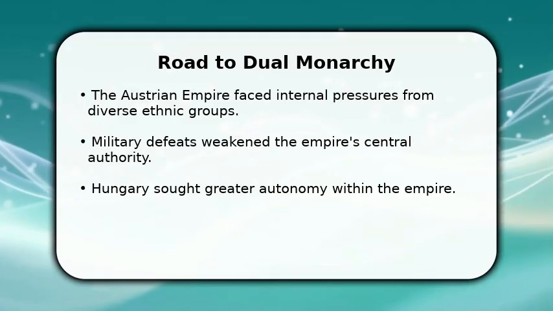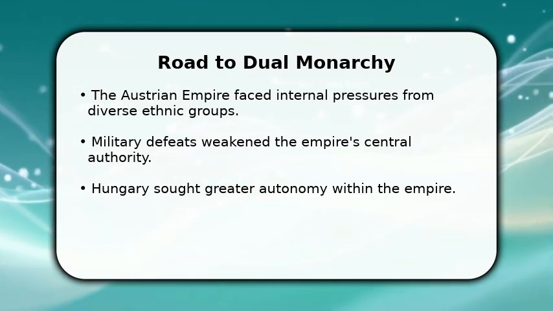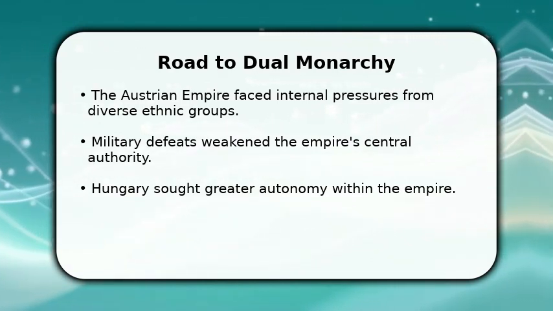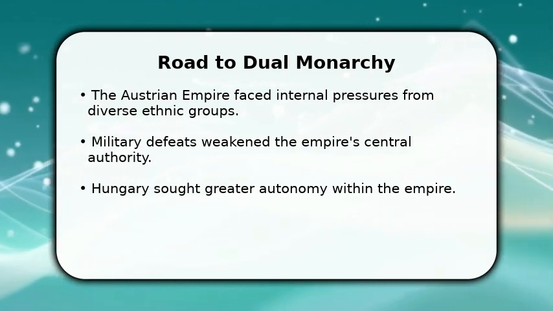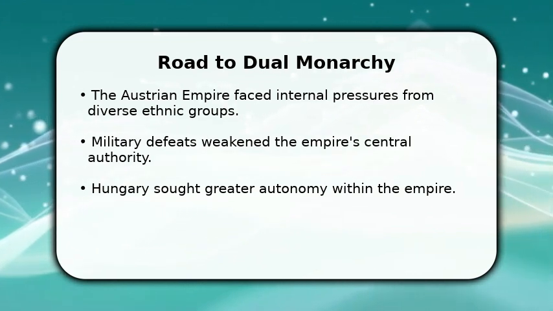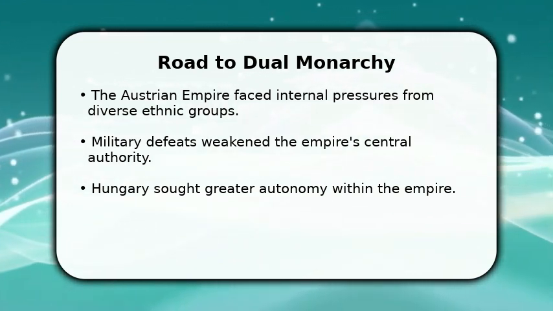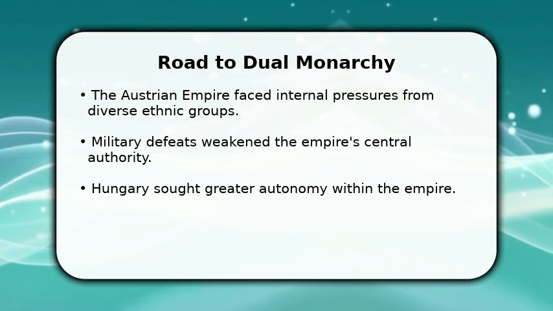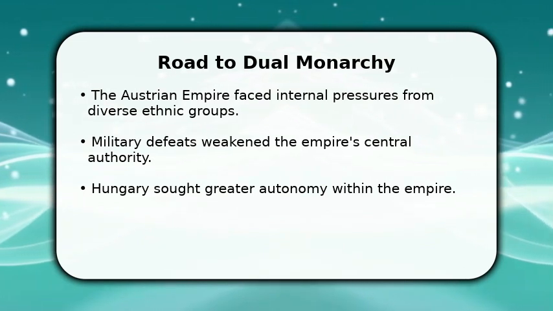In this video, I will explain how Austria-Hungary was formed. We'll begin by looking at the challenges faced by the Austrian Empire, particularly the growing demands for self-governance from its various nationalities. The empire's military setbacks also played a crucial role, weakening its power and making reforms necessary. This set the stage for significant changes in its political structure.